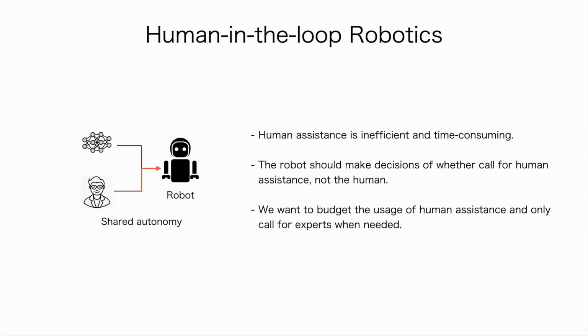Human assistance is usually time-consuming and expensive. Previous work usually assumes to call human assistants in a greedy manner, or lets the human decide when to intervene the robot. However, a robot should make decisions of whether to call for human assistance to genuinely achieve the autonomous goal. The problem of when to interact with humans for learning agent is underexplored in robotics.